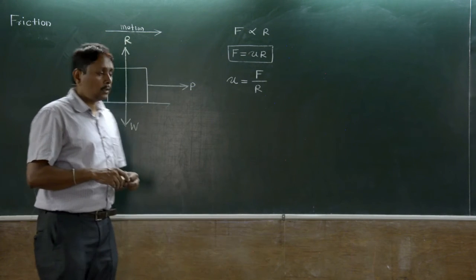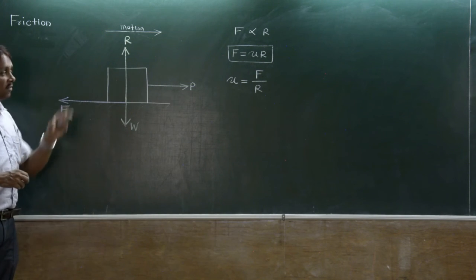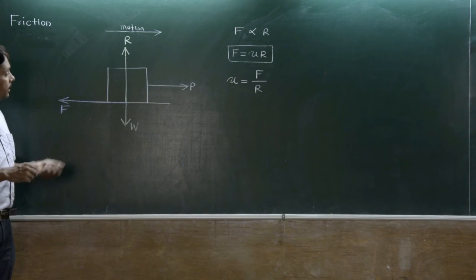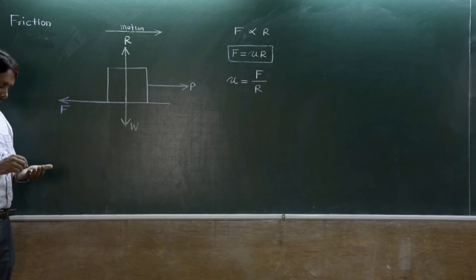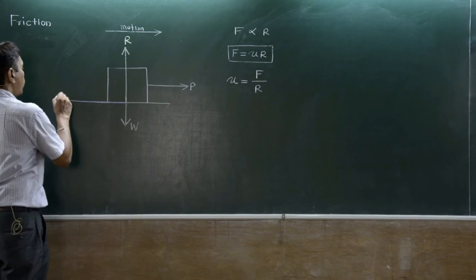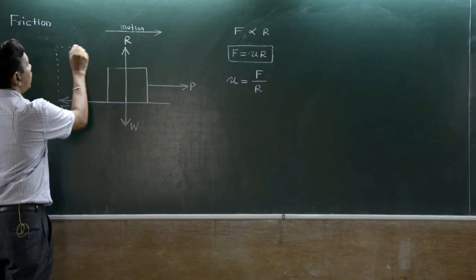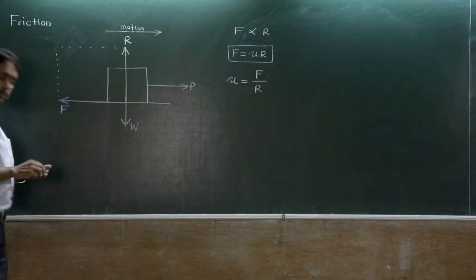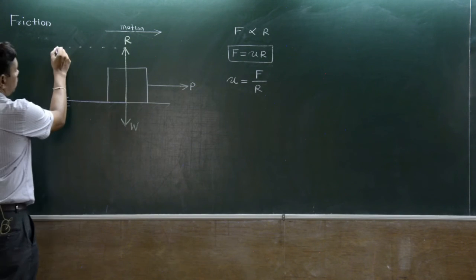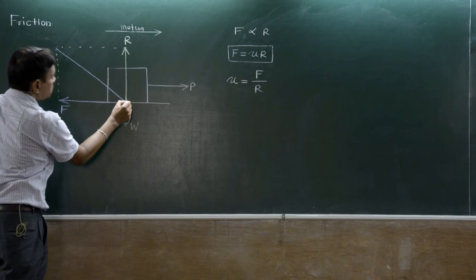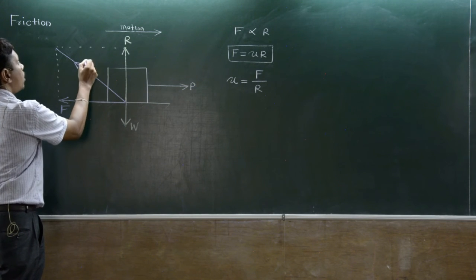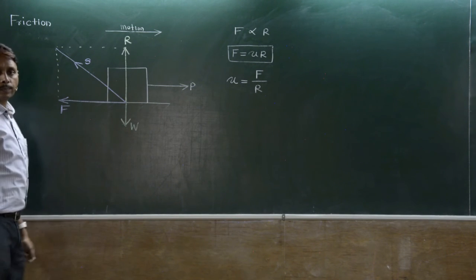Now, here there are two reactive forces F and R. Let's get the result of these two forces. So by parallelogram law of force, here we draw a rectangle. This is the resultant reaction, called the total reaction.